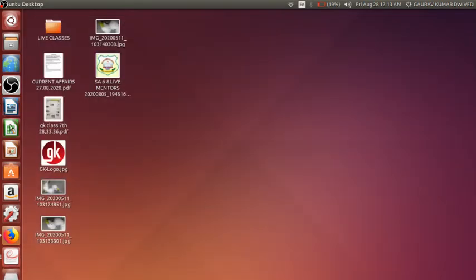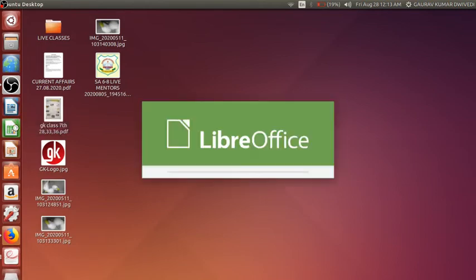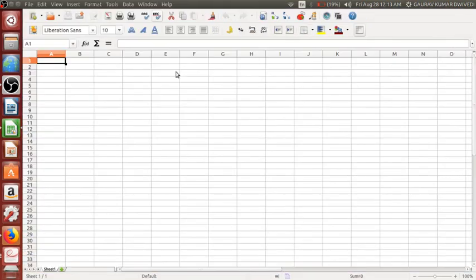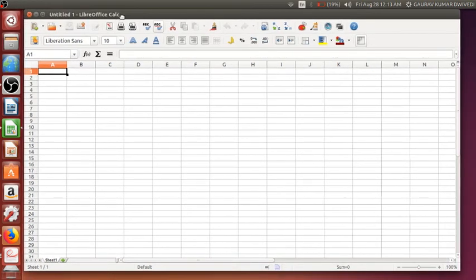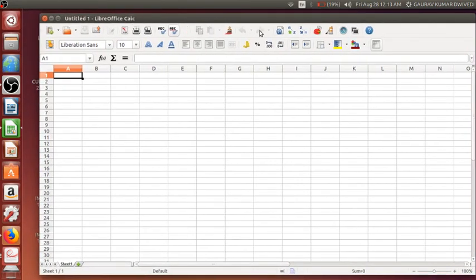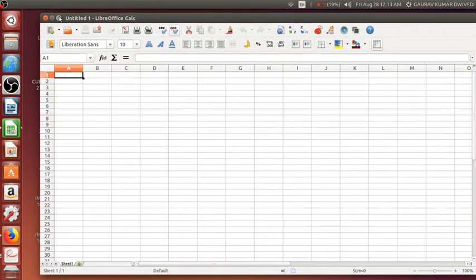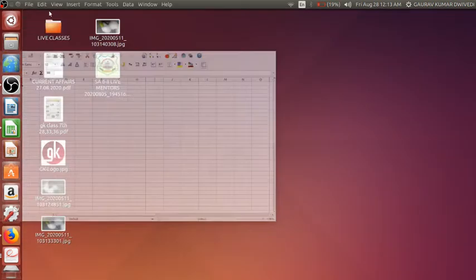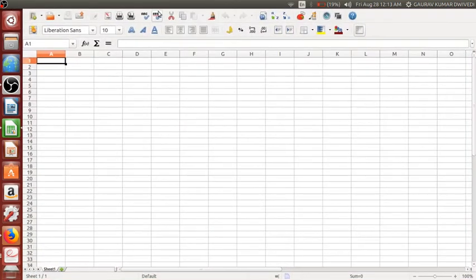Microsoft Excel, I told you, is known as LibreOffice Calc. This is also the same thing. Some of the functions are different, but most of the things you will find common here. On the right hand side you don't have minimize, maximize or close, but here you will be able to see this is your maximize, this is your minimize and this is your close as well.